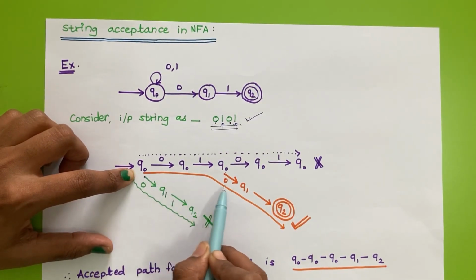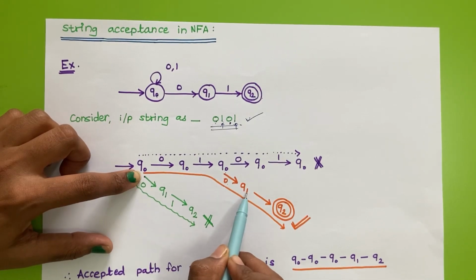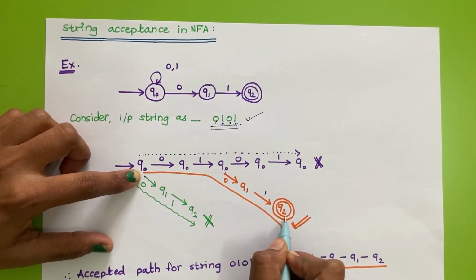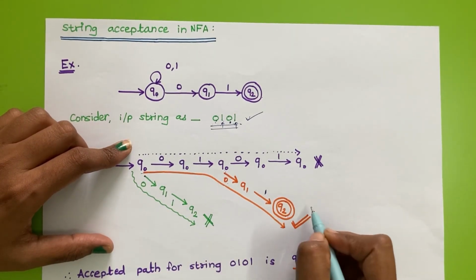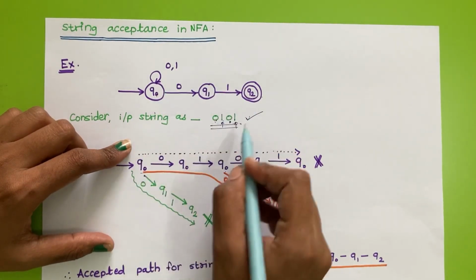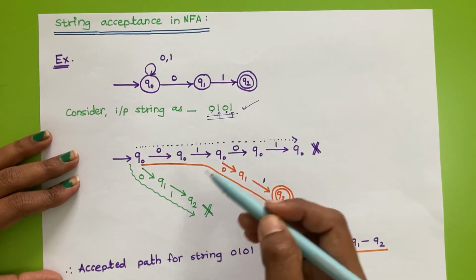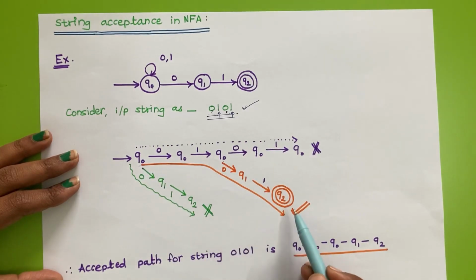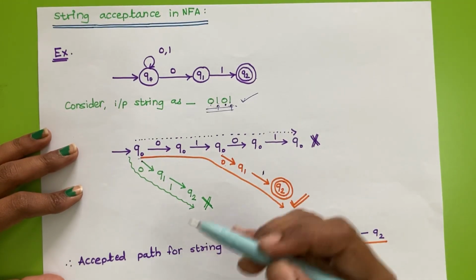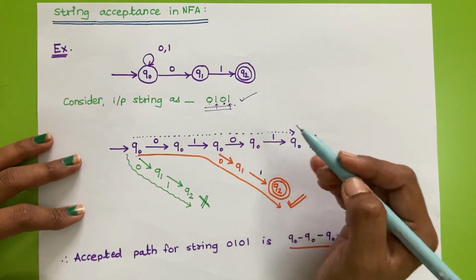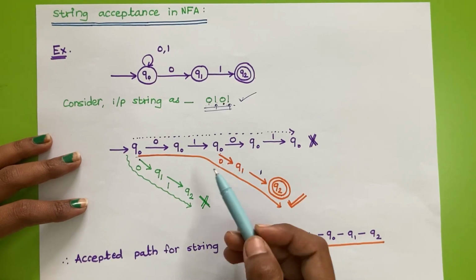It means by following this path, that is Q0 with 0, Q0 with 1, then Q0 with 0, Q1 with 1, we will go to state Q2, and Q2 is accepting. So by following this path our string gets accepted by this NFA. We have seen that for a single string we can have multiple paths, but if the string is accepted by any one of the paths, it is accepted by the given NFA. So this is a little bit more complex than a normal DFA. I think you have understood how strings are processed in the case of NFA.